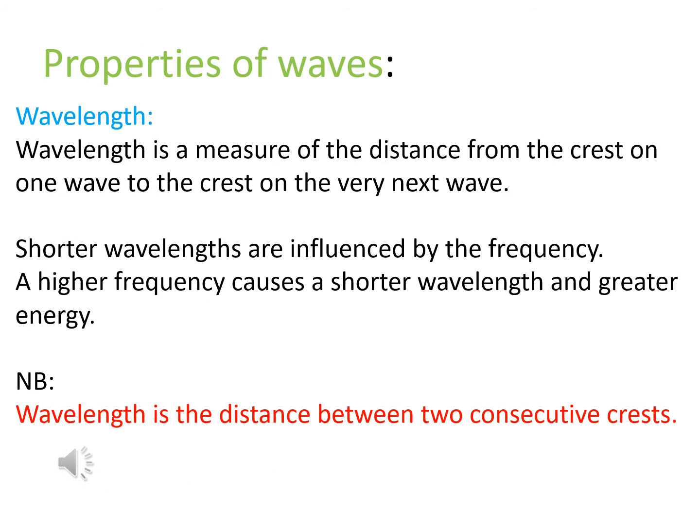Another property is the wavelength. Wavelength is a measure of the distance from the crest on one wave to the crest of the next wave. From one wave to another, that distance in between is what we are referring to as the wavelength. Don't worry, I told you we shall have a diagram to see all these properly.